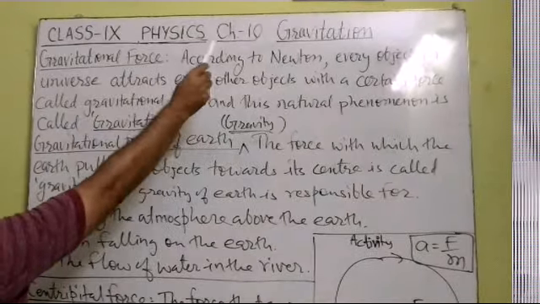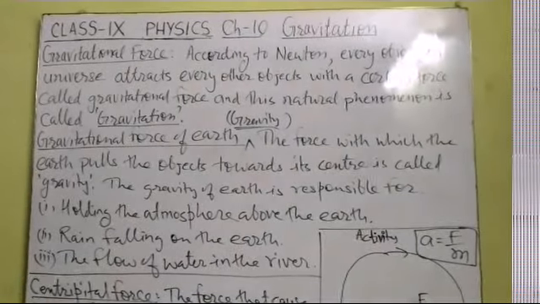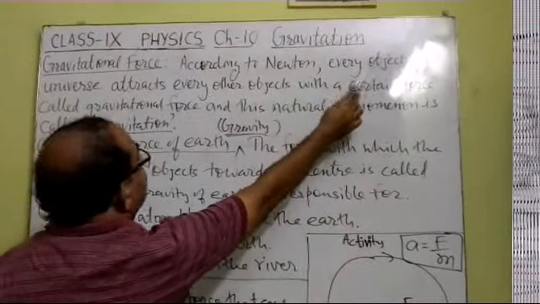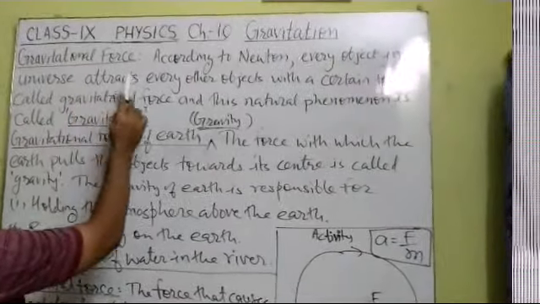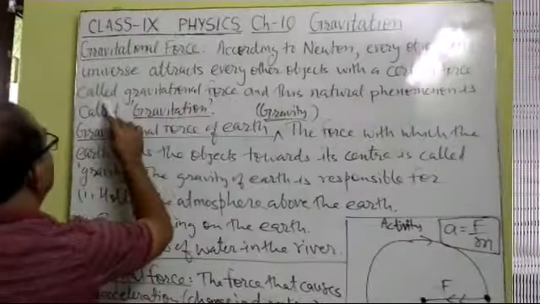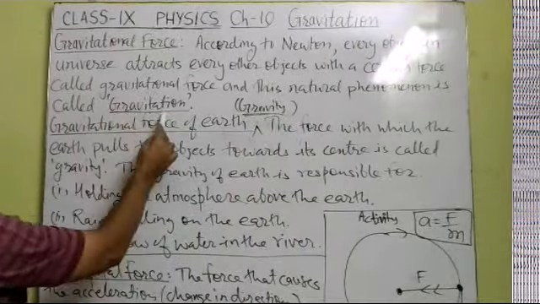The new chapter 10, gravitation. First of all, we shall define the gravitational force. According to Newton, every object in the universe attracts every other object with a constant force called gravitational force, and this natural phenomenon is called gravitation.